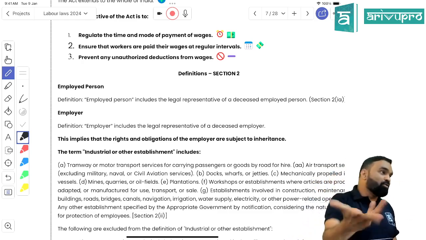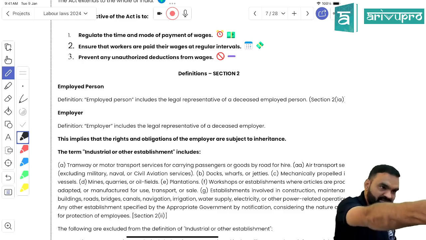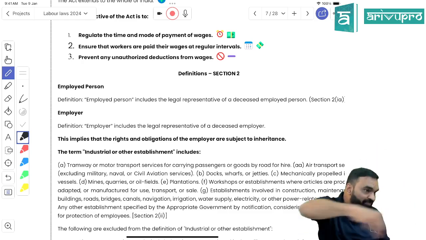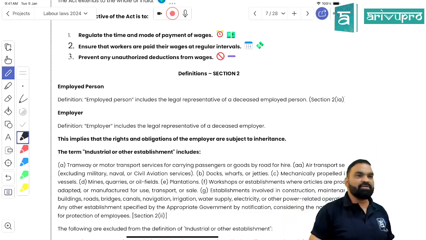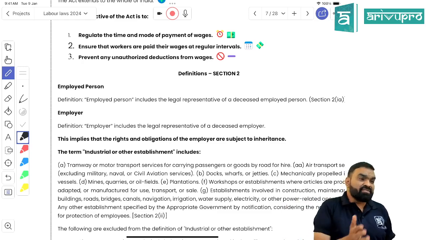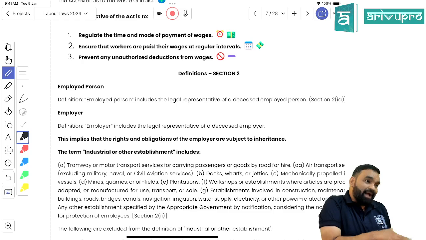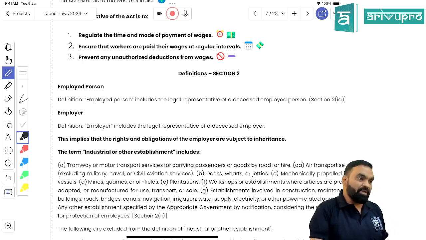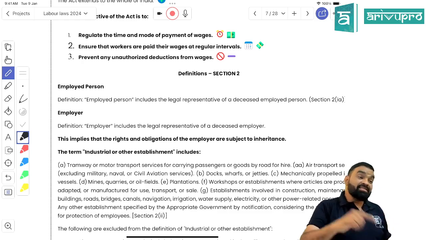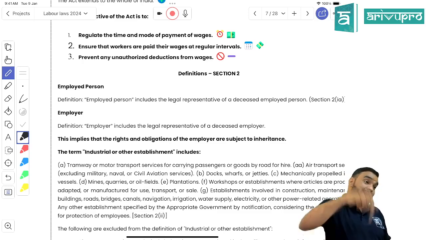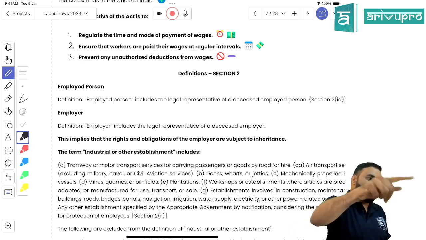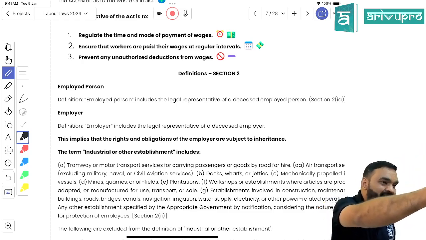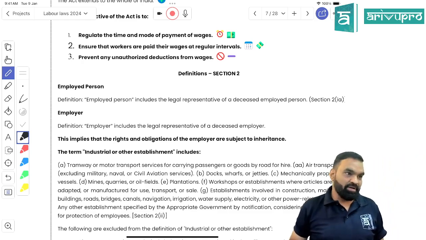What would be the outcome of this definition? As a consultant, what I would say after reading this definition is: students, see, if someone's father died during the employment, his legal heir would have a right to take action under the Payment of Wages Act. Can I say that? This definition sounds like that only.